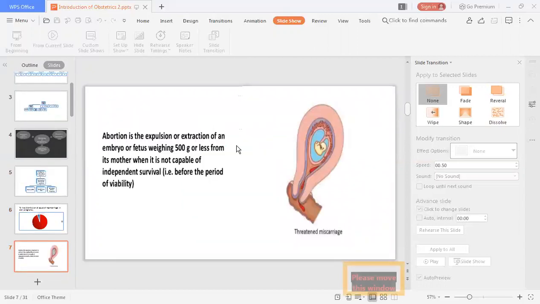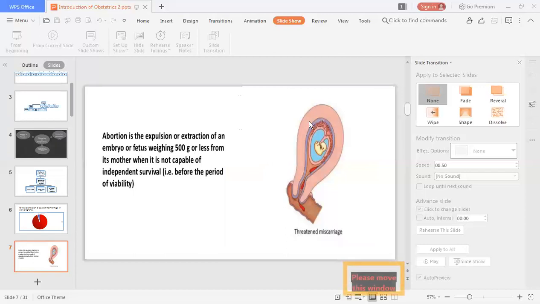So what is abortion? It is the expulsion or extraction of an embryo or fetus weighing about 500 gram or less from its mother when it is not capable of independent survival, that is before the period of viability, that is 22 weeks. So that is the meaning of abortion. That is, if bleeding takes place before 22 weeks, or if the weight of the fetus is less than 500 gram, then we can think about abortion.